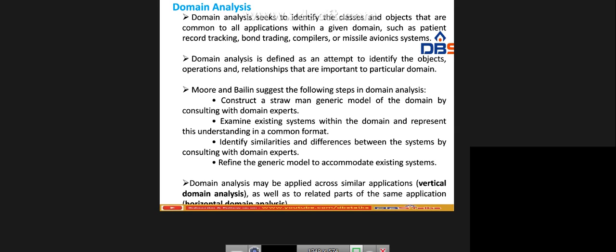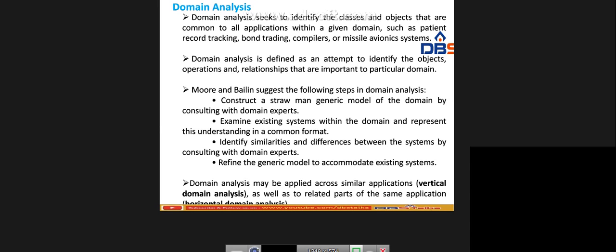Next one is the domain analysis. So domain analysis seeks to identify the classes and objects that are common to all the applications within a given domain. So based upon the domain, these are the different types of classes and objects that may be common to different applications such as patient recording, bond trading, compiler or missile avionics. See, in these examples, some of the applications are common to the particular domain. For example, student login ID, like username and password, and the same application will be common to library management. Likewise, we can use some of the applications that are common. It will be easy to implement the particular classes and objects.